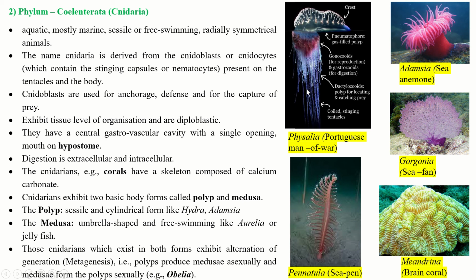Now these are some of the coelenterate examples. Physalia, also called the Portuguese man of war, is poisonous because of its coiled stinging tentacles. Then this is the sea anemone Adamsia. Then Gorgonia, the sea fan, you can see the fan shape. Then Pennatula, the sea pen, which is like a pen. And this is Meandrina, the brain coral.